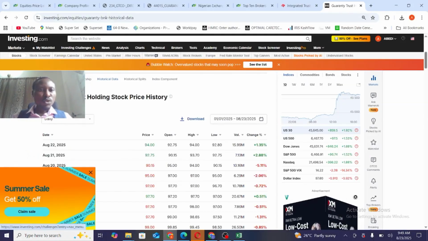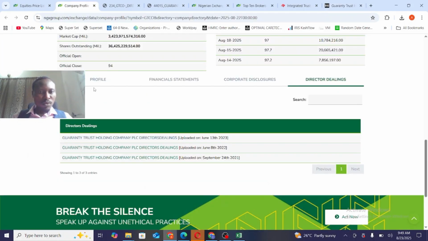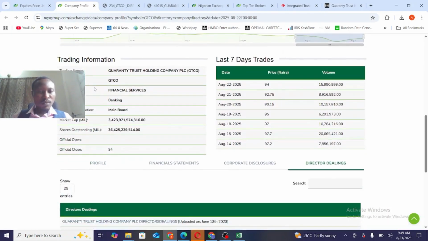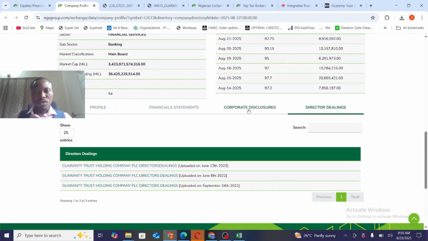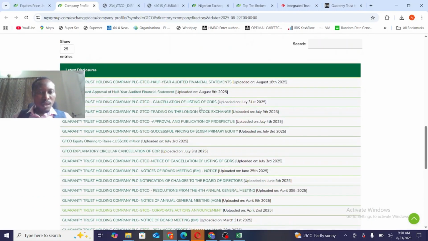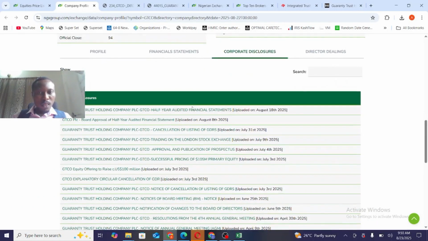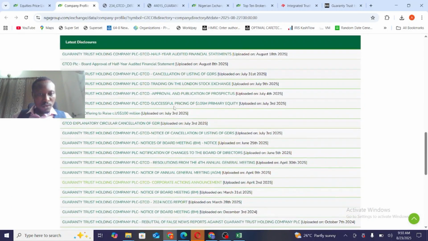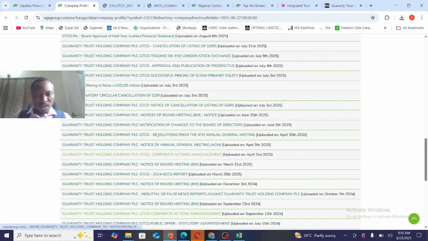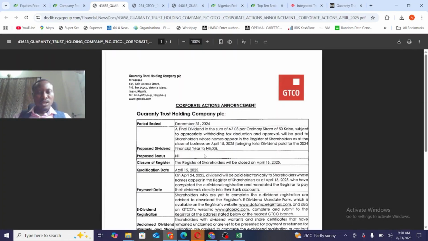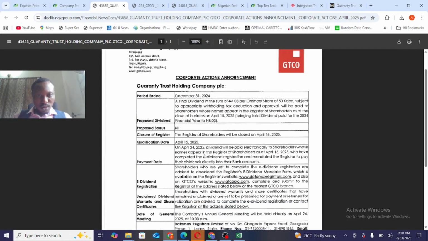Apart from capital appreciation, another way in which you can make money from the stock market is dividend. Let's still use the same GT code. If you buy the stock before the dividend date, the dividend was announced on April 2nd, but the qualification date was the 15th of April.